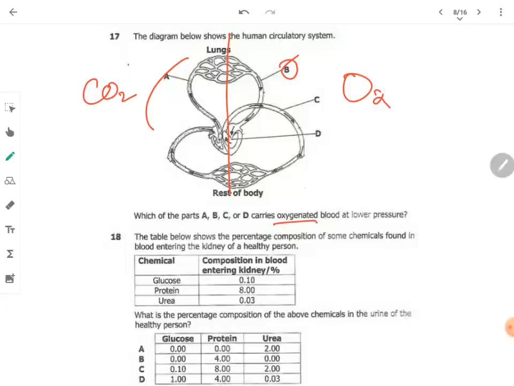In a healthy person, the urine that comes out, remember, is an excretory product. Hence, it doesn't have glucose and can't have proteins. But the yellowish color of the urine indicates the presence of what? Of urea. That means it's going to have urea. It's also going to have other components, but proteins and glucose can't come out because these are very important nutrients needed in the body. So here the answer is A.